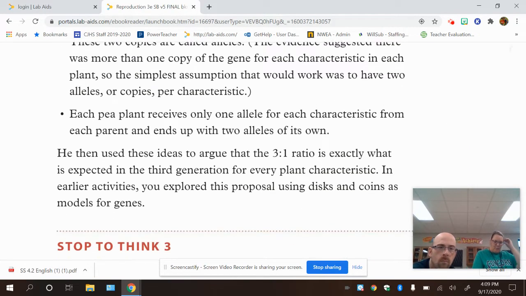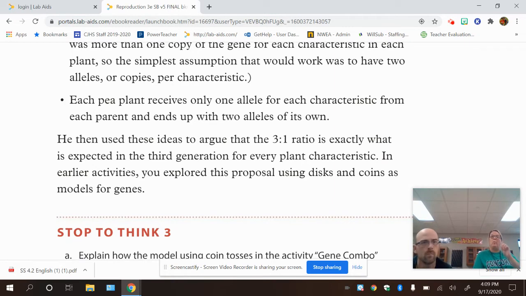And the last thing he said was each pea plant receives only 1 allele for each characteristic from each parent and ends up with 2 alleles of its own. In other words, each parent gives 1 allele for that particular characteristic, or you get half of your genes from one parent and half from the other. He then used these ideas to argue that the 3-to-1 ratio is exactly what is expected in the 3rd generation for every plant characteristic. In earlier activities, you explored this proposal using discs and coins as models for genes.